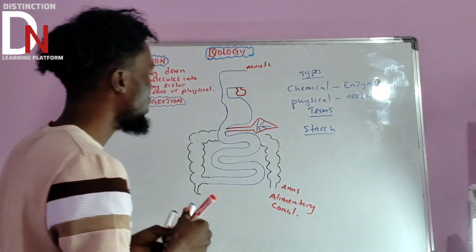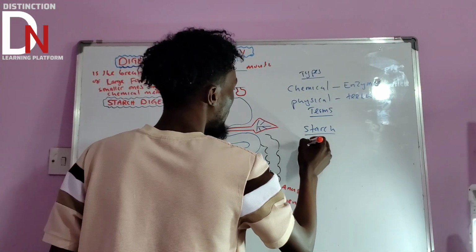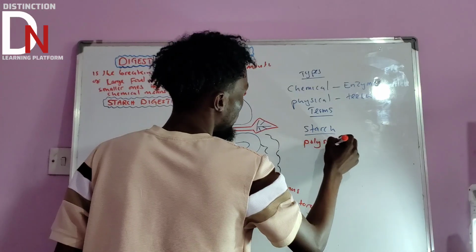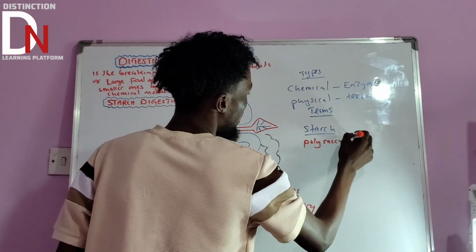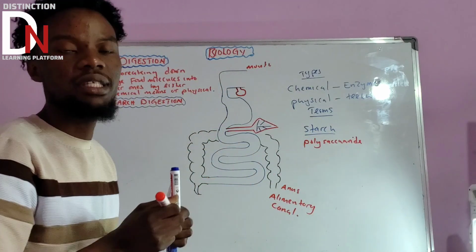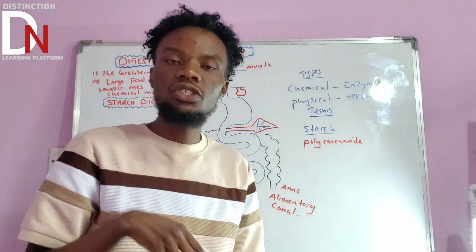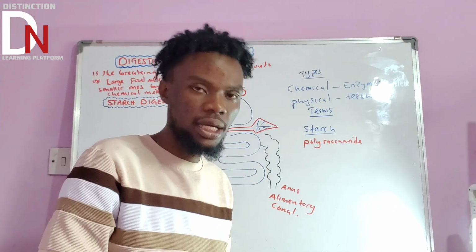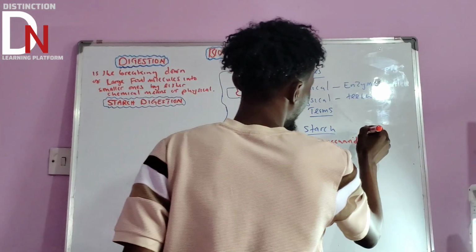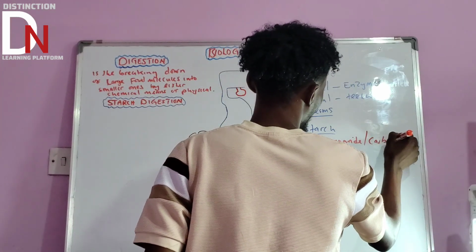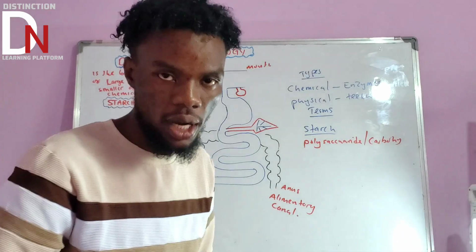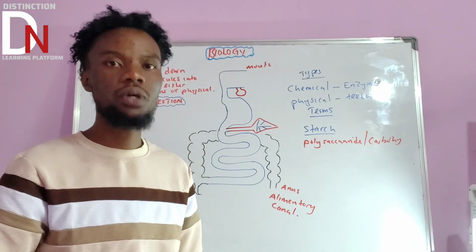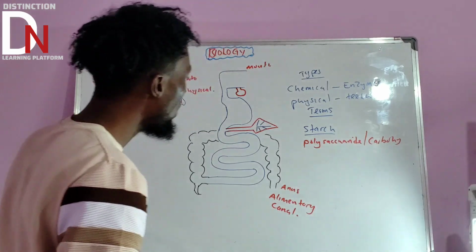So we say starch is a polysaccharide. We use this term polysaccharide. So starch is a polysaccharide that is used mostly as a source of energy. Basically, if you say polysaccharide, we simply mean it's a carbohydrate. So starch is a carbohydrate that is mostly used for energy production. We'll talk about that. So that is all about starch.